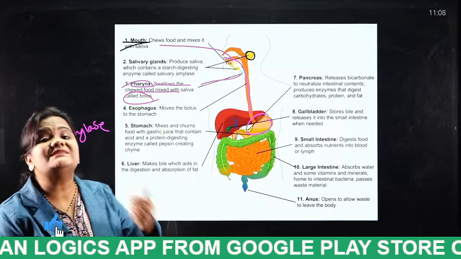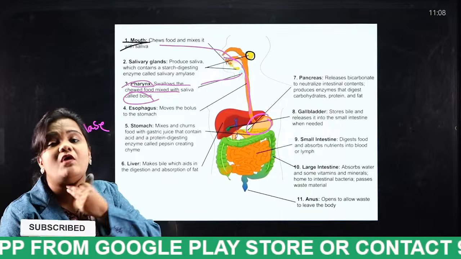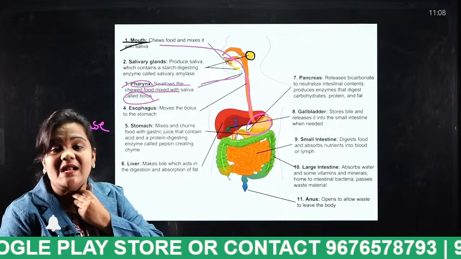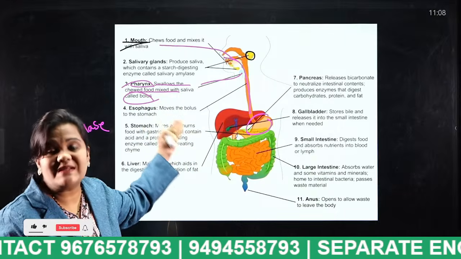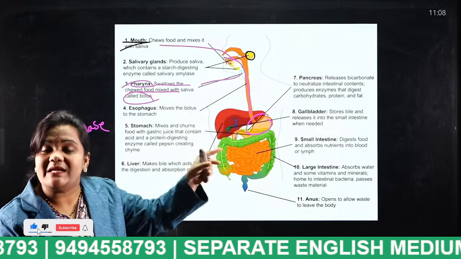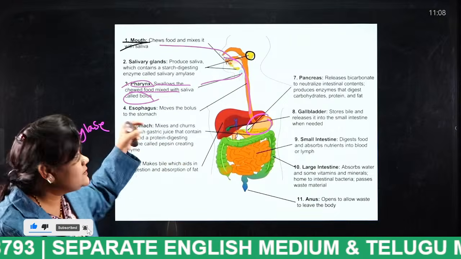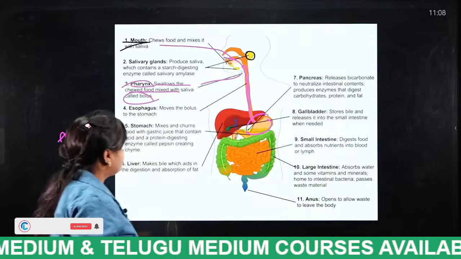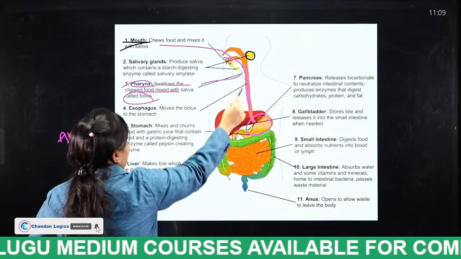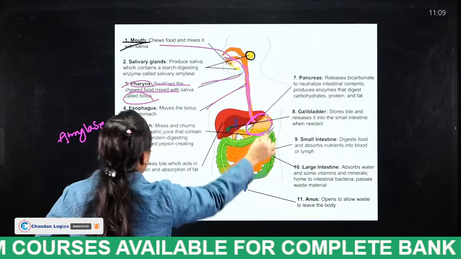What happens in the throat? The pharynx is nothing but the throat. The food we eat mixes up with the saliva released by the salivary glands, and that content is known as bolus, such that the bolus can easily pass through the esophagus. So this is the esophagus, students, and this is the stomach, as you all know.